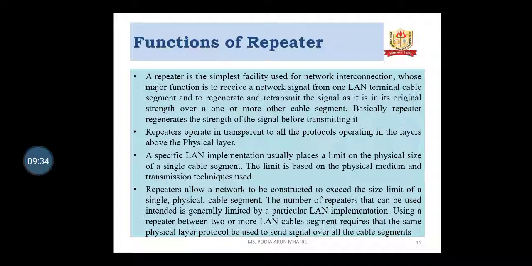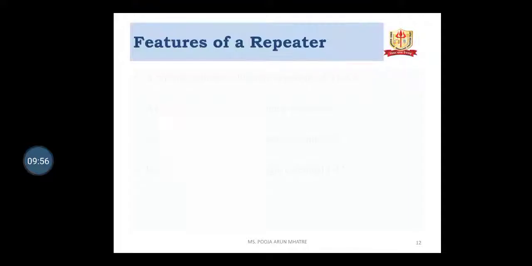The number of repeaters that can be used is generally limited by the particular LAN implementation. Using a repeater between two or more LAN cable segments requires that the same physical layer protocol be used to send a signal over all the cable segments.